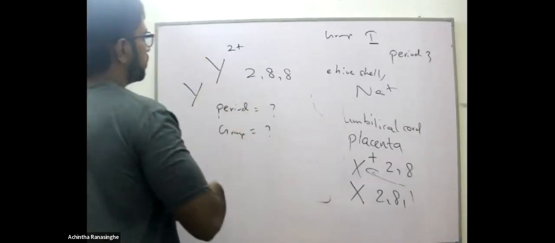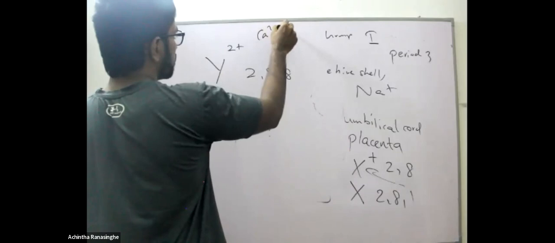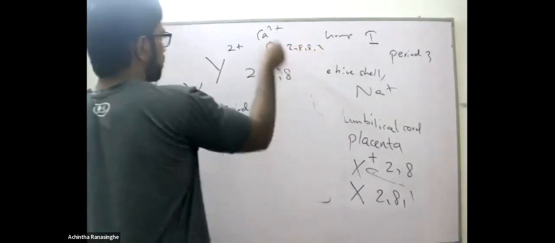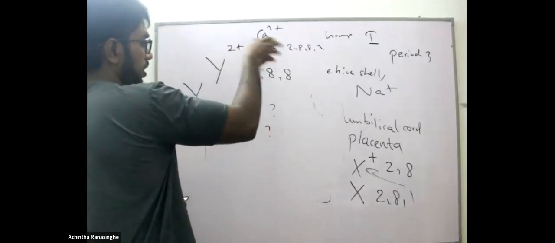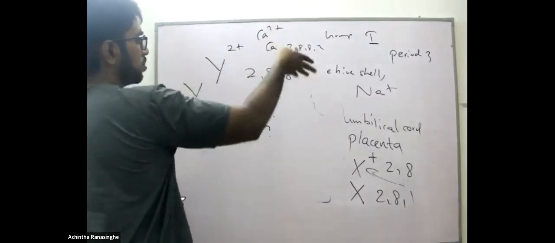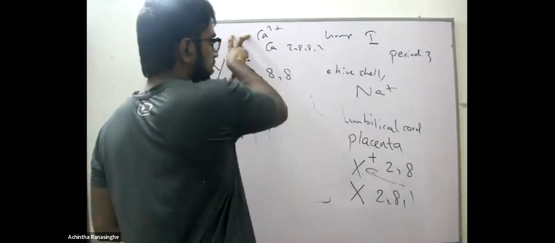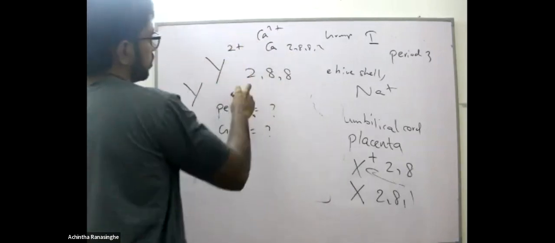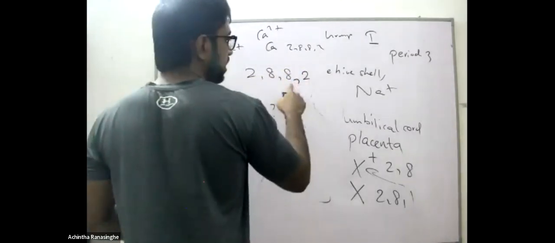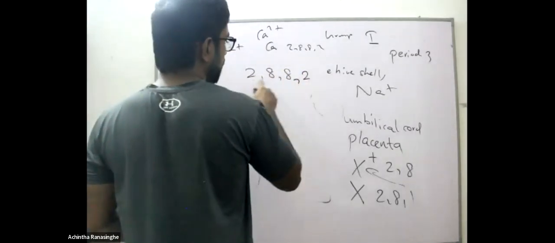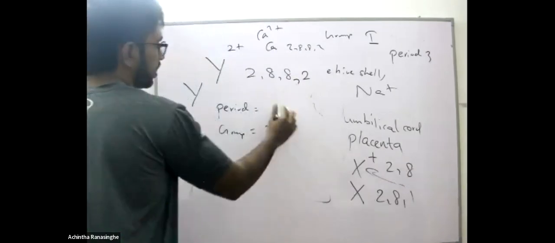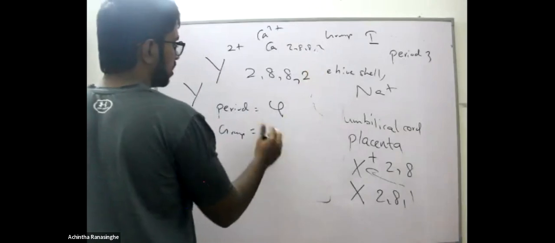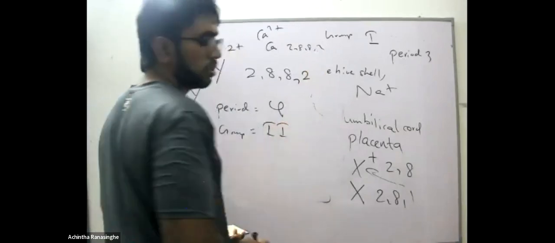So this is relevant with calcium, Ca2+. Ca means 2,8,8,2. When we remove 2 electrons from capital Y, we get Y2+. So the initial configuration is 2,8,8,2. There are 4 electron shells, so the period is 4, and the number of electrons in the outermost shell is 2, so the group is 2.